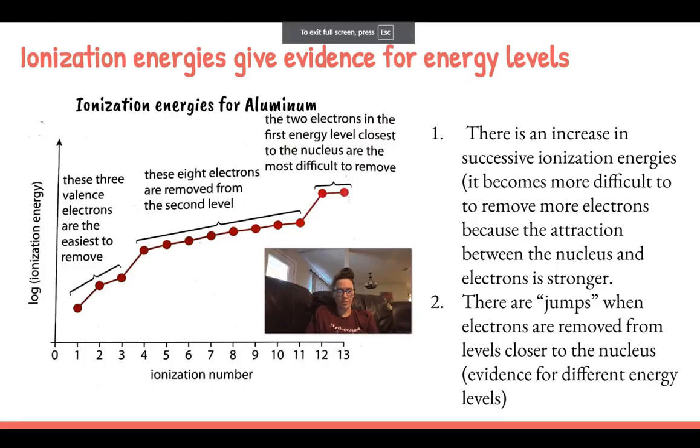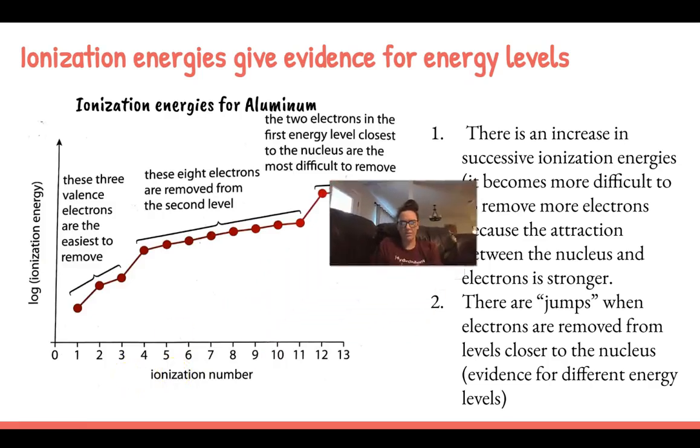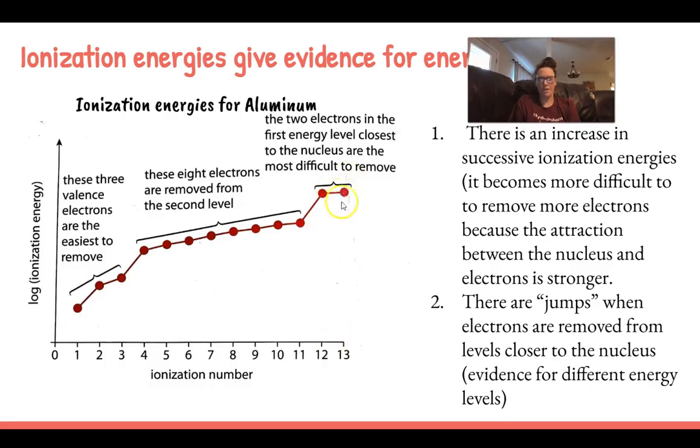So let's look at aluminum first. We're going to look at a graph of the logarithmic ionization energy, the logarithm of it, so that we can get a bigger vantage point of the differences in ionization energies. If it was just the regular ionization energy, then that graph would be a lot steeper and more difficult to see what's going on here. This is the ionization number, which just means the number of electrons removed. And you can see because aluminum has 13 electrons, there are 13 ionization numbers because it can remove 13 electrons. The first three are very easy to remove because they're in the valence shell, so it takes the least amount of energy to remove them.